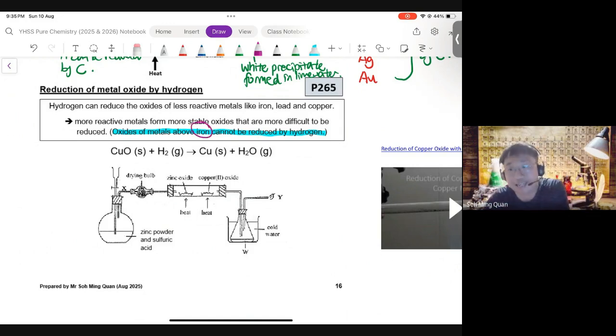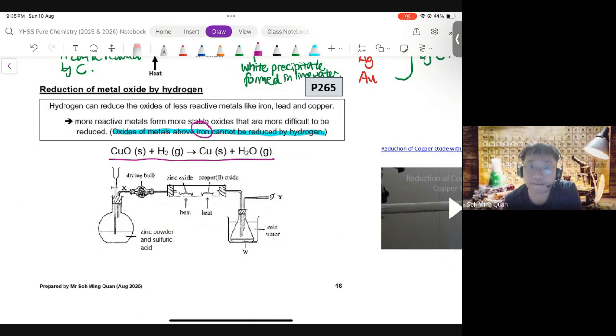It's all about heating and temperature. To reduce iron from iron oxide by hydrogen, you need a higher temperature. All right. So for this, you will unfortunately need to memorize that metals above iron cannot be reduced by hydrogen. They are unaffected by hydrogen. Those metals below iron can be reduced by hydrogen. All right. So this shown here is an example. And of course, hydrogen now forms steam, H2O.